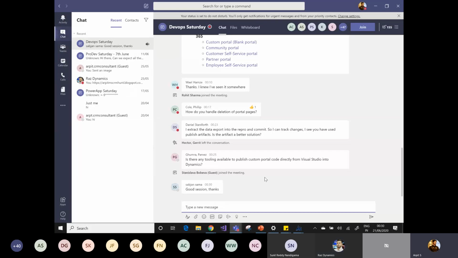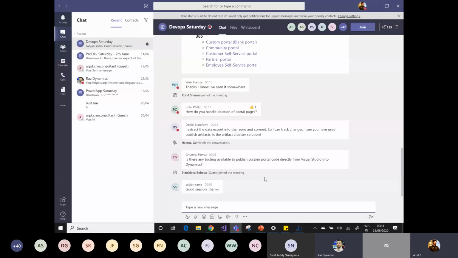That's a really good question, but right now there is no direct way available to connect your custom portal code from Visual Studio to Dynamics. I don't think there is a direct way available. That's correct, there isn't. I remember seeing some preview features of being able to do it inside of the portal, but yeah, not through Visual Studio.